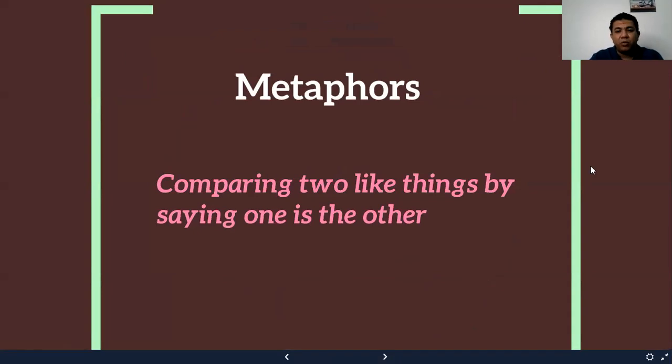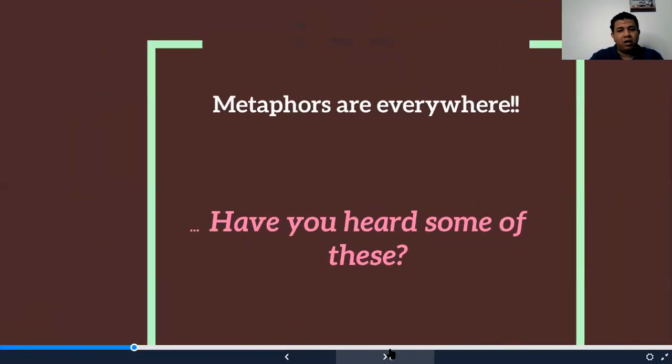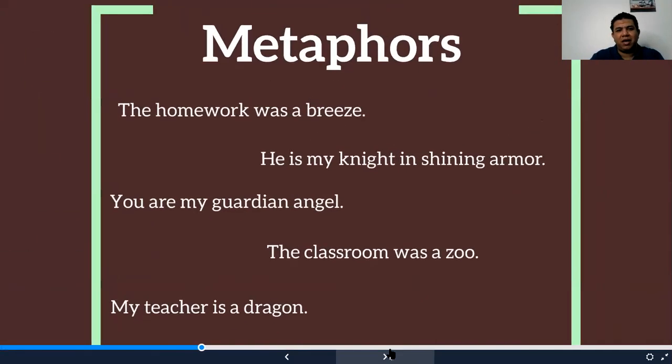A metaphor compares two like things by saying one is the other. So we do not use the word like, we do not use the word as, we do not use the word unlike. For example, have you heard some of these? Metaphors are everywhere. Like when I say, I'm a lion. Actually, this is a metaphor. I'm not a lion. Homework was a breeze. This means it was so easy. He's my knight in shining armor. You were my guardian angel. The classroom was a zoo.